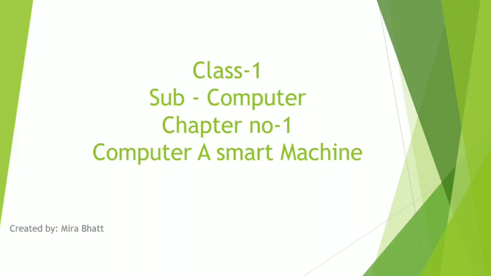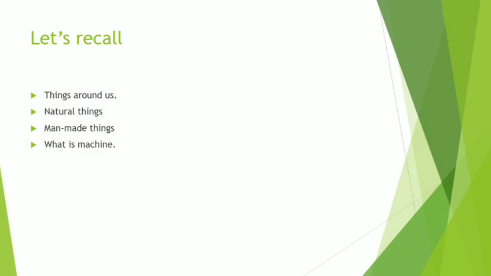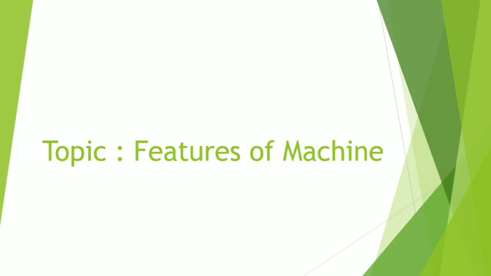So, let's restart our first chapter again. In our previous video, we have learned about things around us. Then, we have learned about natural things and man-made things. And we have learned what is a machine. Now, today we are going to learn features of machines. So, let's start to learn about features of machines.